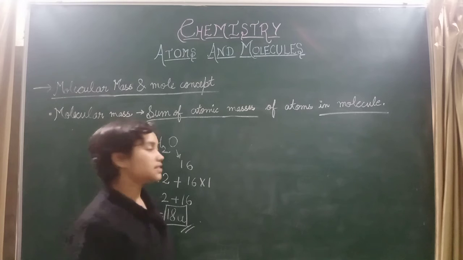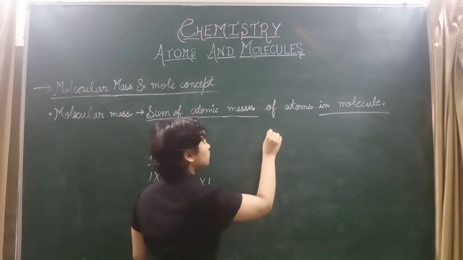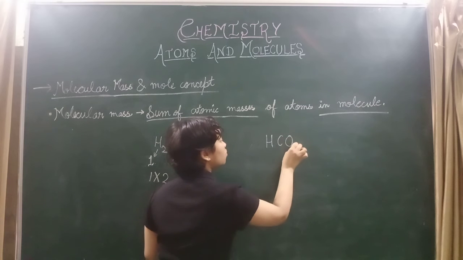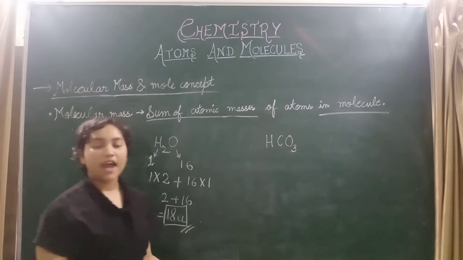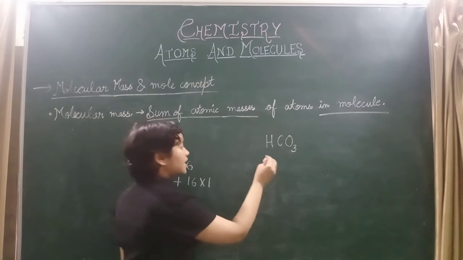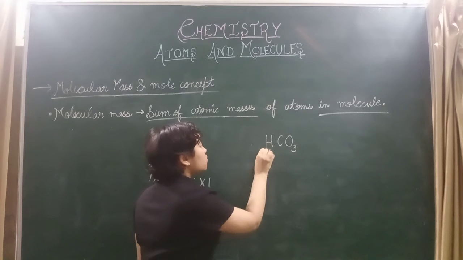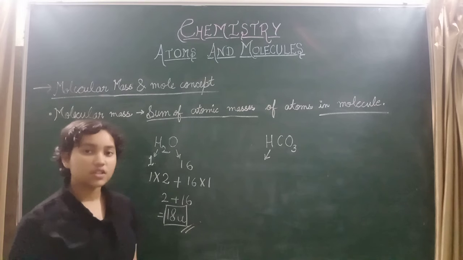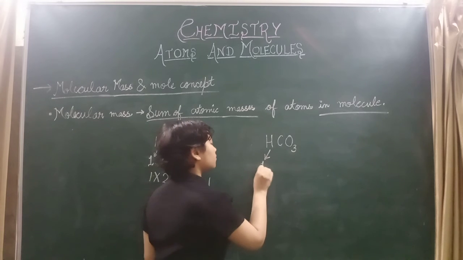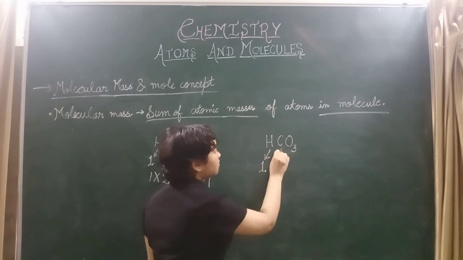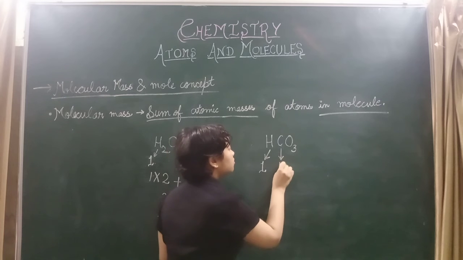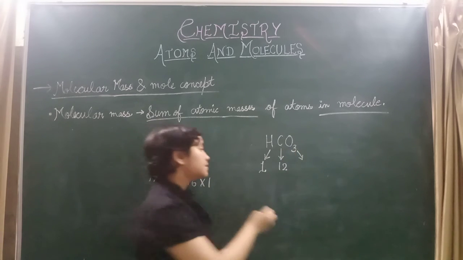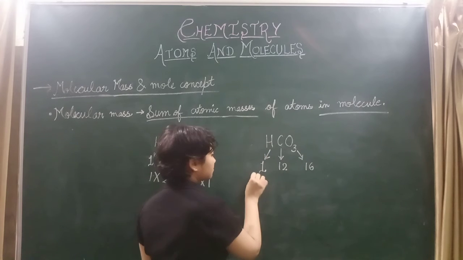Let's see another example. HCO3, hydrogen carbonate. What is the atomic mass of hydrogen? It's 1, the atomic mass of carbon is 12, and the atomic mass of oxygen is 16.